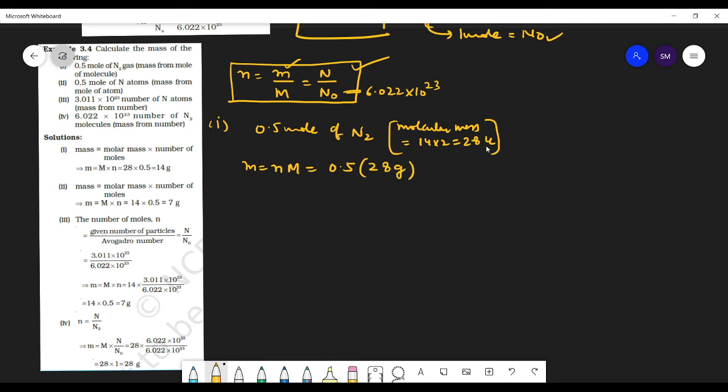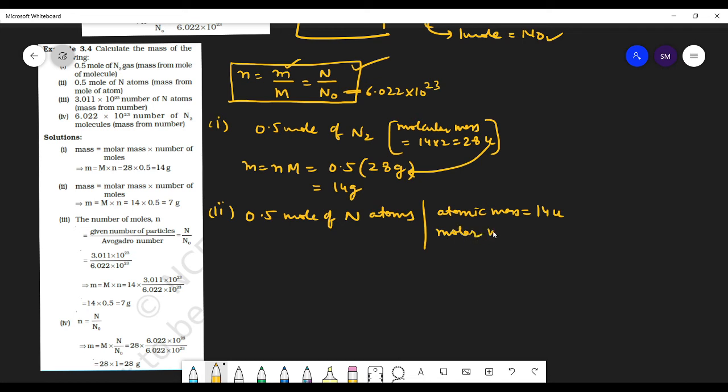So what will be the molar mass? 28 grams. Beta, to convert unified mass into molar mass, just change u by g. Yes, sir. So what do you get? 14 grams. Second part, 0.5 mole of nitrogen atoms. Now tell me, first of all, find what is atomic mass of nitrogen? 14 unified mass. Yes, what is molar mass now? 14 grams.